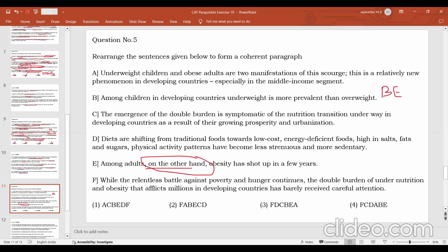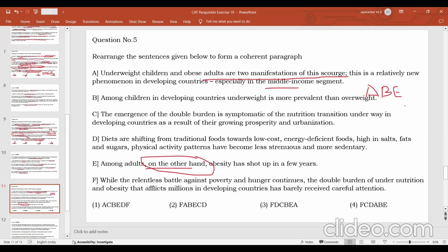Then what is the other sentence? Once you have this pair, we can very easily say that underweight children and obese adults are two manifestations of this scourge. Scourge means a serious issue. This is a relatively new phenomenon in developing countries, especially in the middle income segment. So you can say that A is the previous sentence. So you talk about underweight children and obese adults as the examples of this scourge, which is a new phenomenon in developing countries.